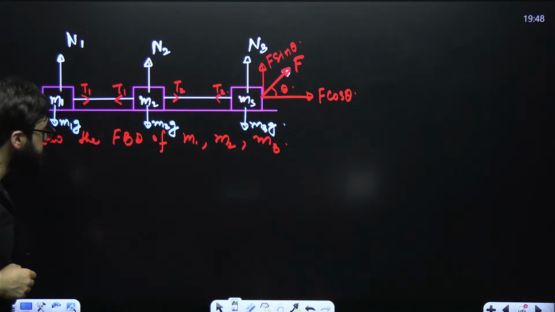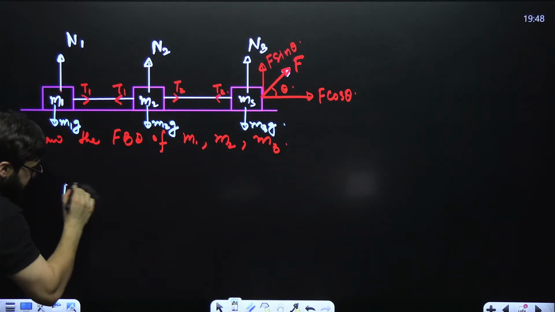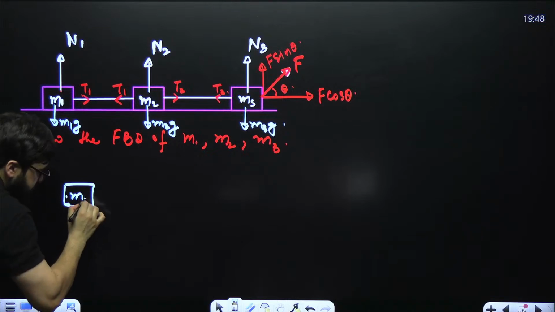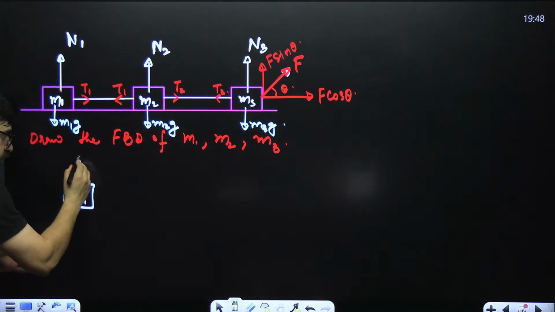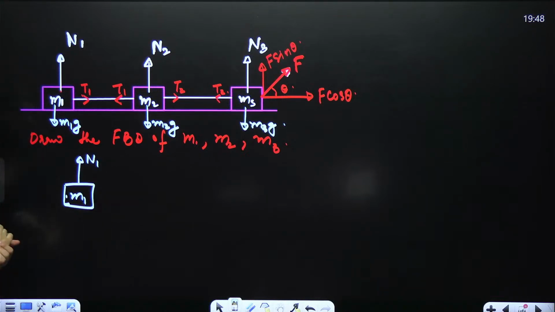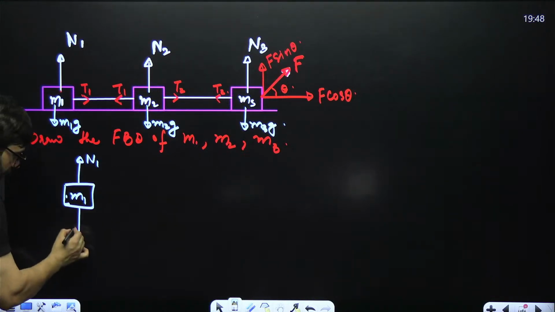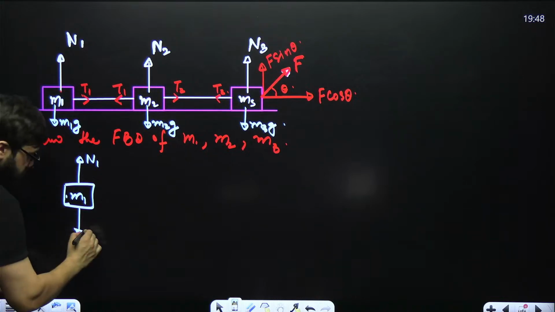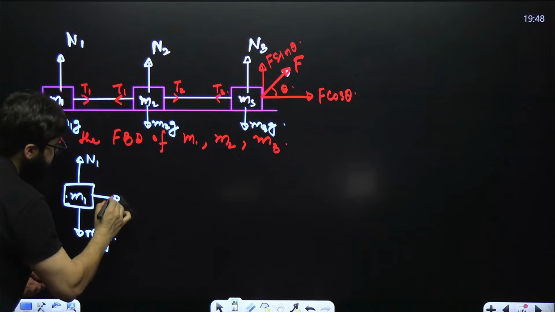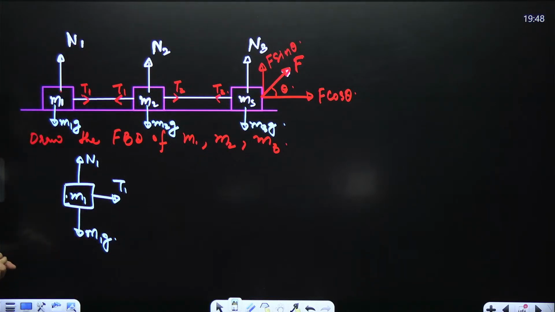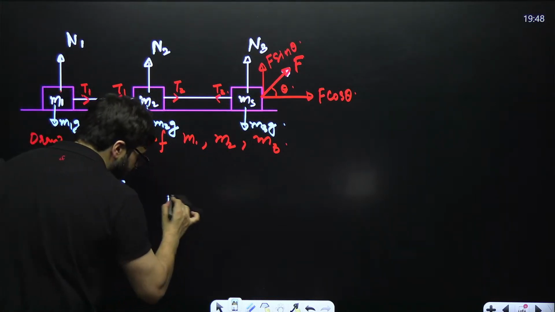Now see, if I make this mass M1 over here, draw the forces. In the upward direction, you have got N1. Okay. And in the downward direction, in this particular case, you have got M1 into G. And from the right side, you have got tension T1. Now let's make this mass over here.